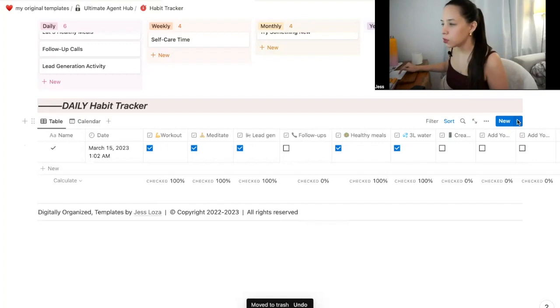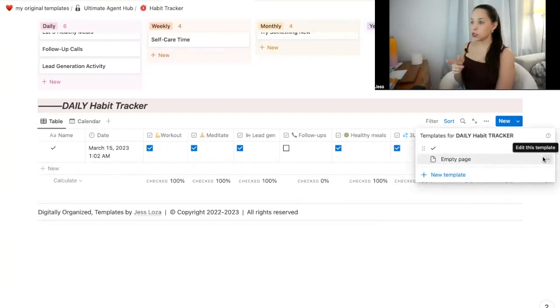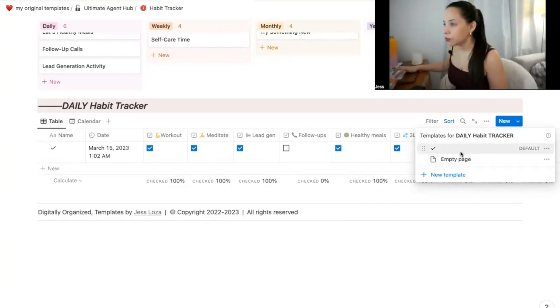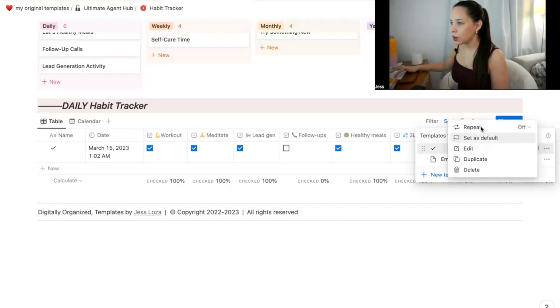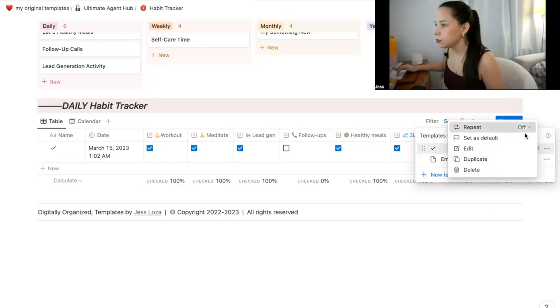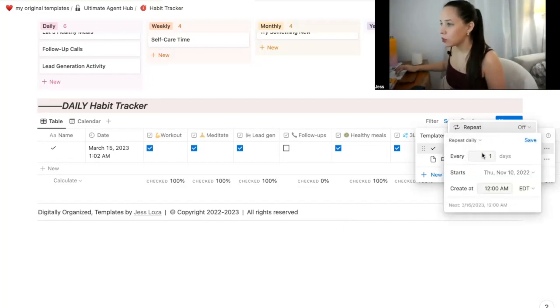So what I'm going to do here is, and this is something that you need to do if you purchase this template, which I'll link down below. So this is the default entry, right? So what I want to do is have this repeat. I want it to repeat every single day. So I'm going to do this. I'm going to turn it on. So repeat daily every one day.